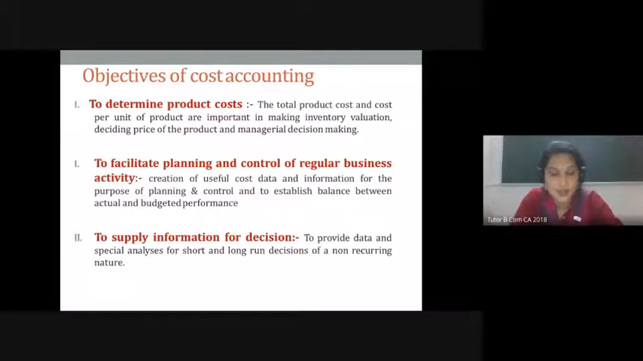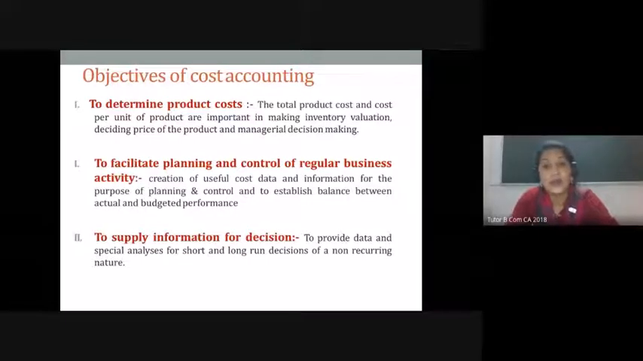So first is to determine the production cost. Second is to plan and control cost on a regular basis. And third is to supply this information to the relevant department, maybe the managerial department, for planning the long-term decisions, for planning for the future. So these are the primary objectives of cost accounting.